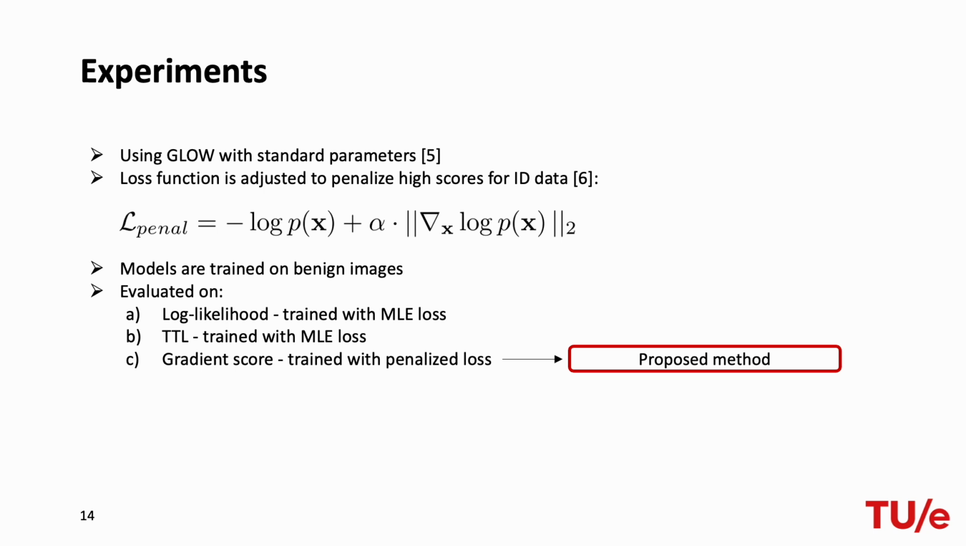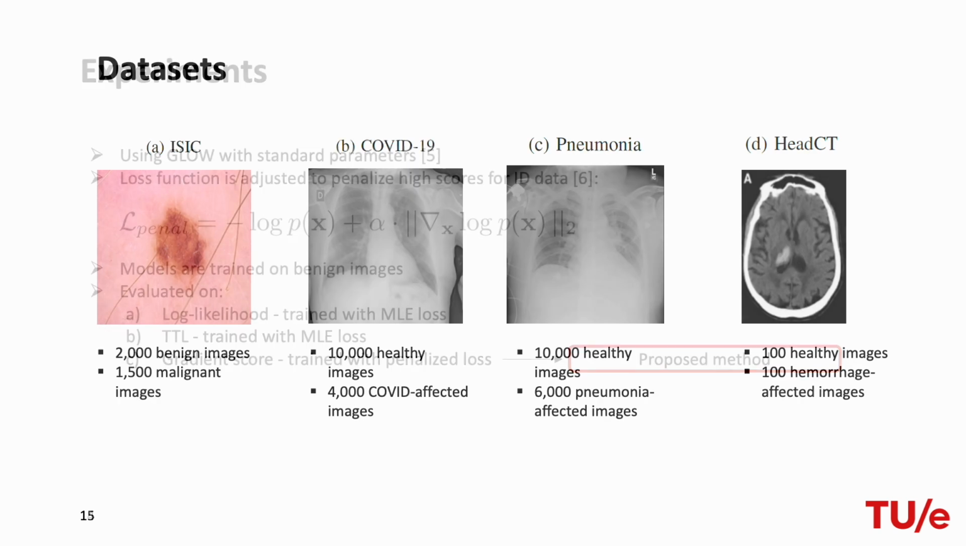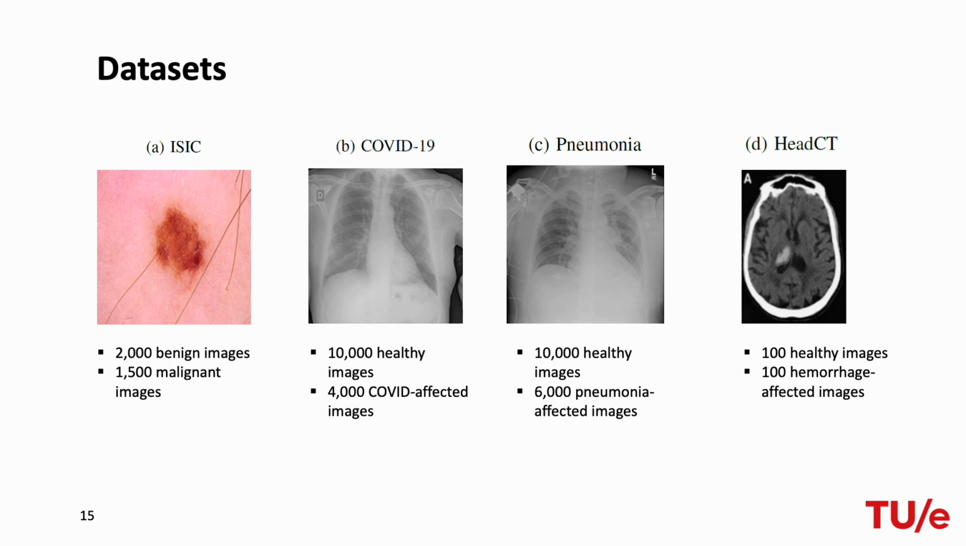The proposed method uses GLOW with standard parameters, and our loss function is adjusted to penalize high scores for in-distribution data. This is done for convergence, but also to avoid score flipping during training. We train our models on benign images, and for the proposed method, we evaluate on the gradient score metric. We use 4 different datasets with 3 different modalities. All images are resized to 128 by 128 pixels.